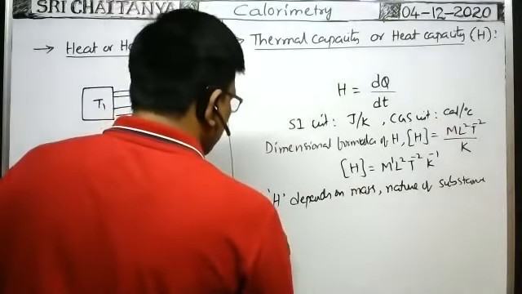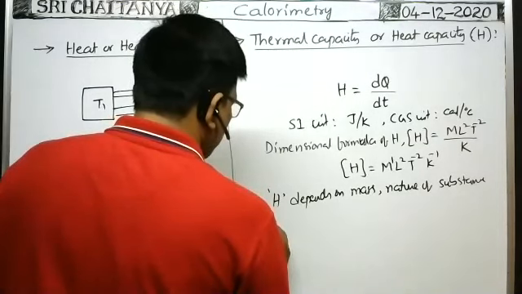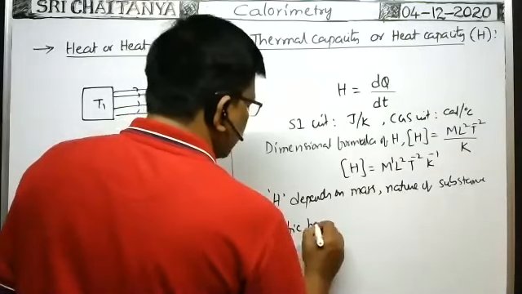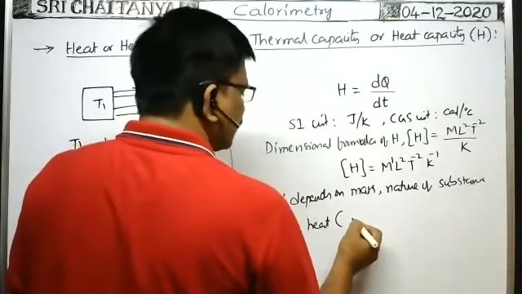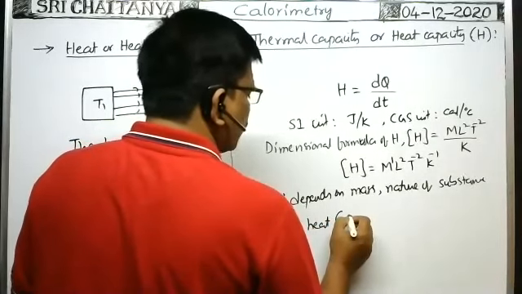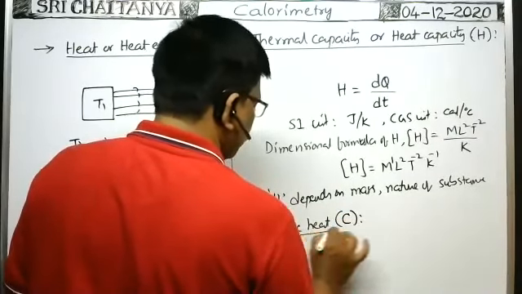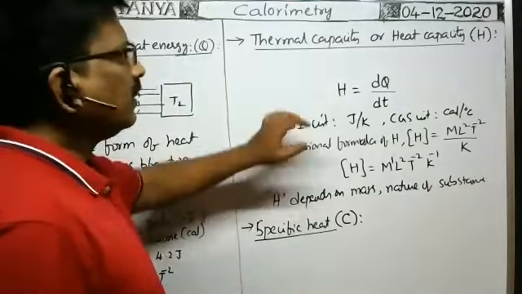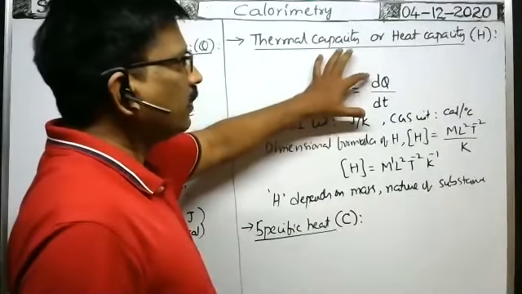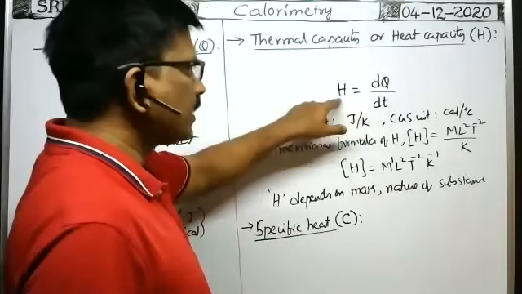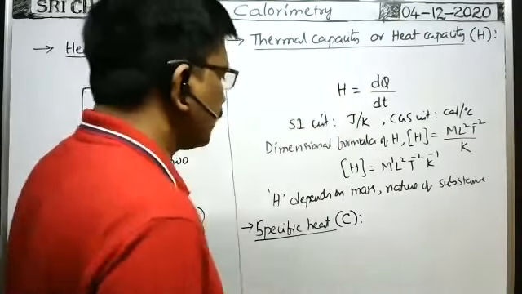Specific heat. It is represented with C or S. Here, this is the amount of heat energy required to raise the temperature of the given mass of the substance by 1 degree; that is equal to heat capacity.